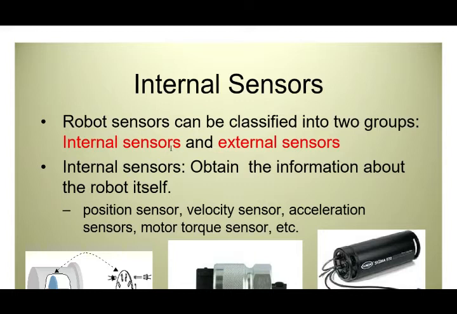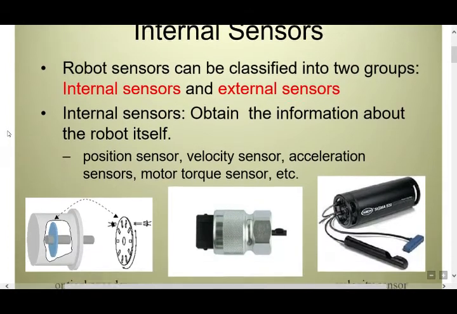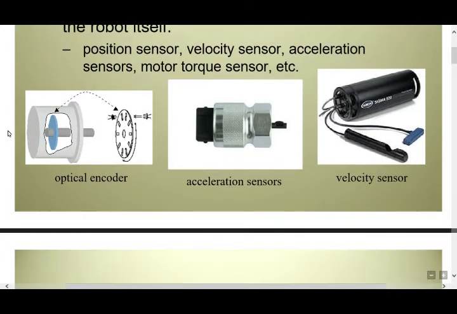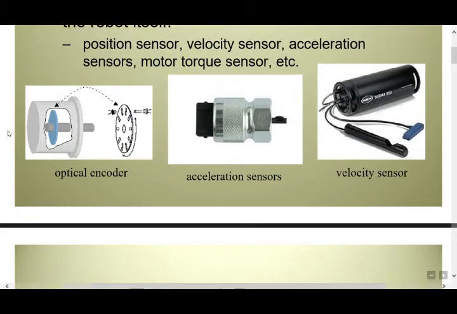External sensors. Robot sensors can be classified into two groups, internal sensors and external sensors. Internal sensors obtain information about the robot itself: position sensor, velocity sensor, acceleration sensor, motor torque sensor. In this slide, you observe optical encoders, acceleration sensors, velocity sensors.